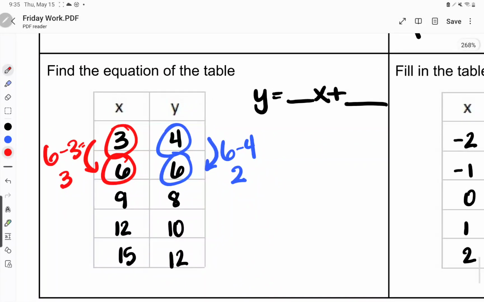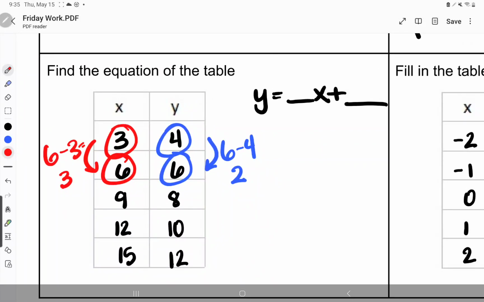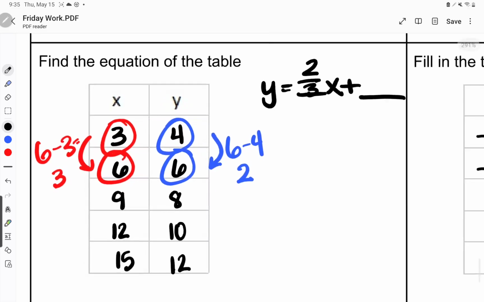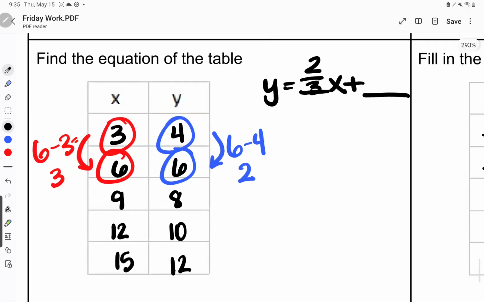All right, m is what side over what side? Right over left, so I would have 2 over 3. Then I have to find my b. Well, how do we find b? b is across from where x equals 0. Well, if we look at our x's, I don't see any x's equaling 0. So I'm going to go through this pretty slow again.